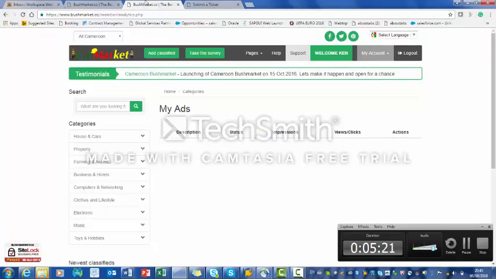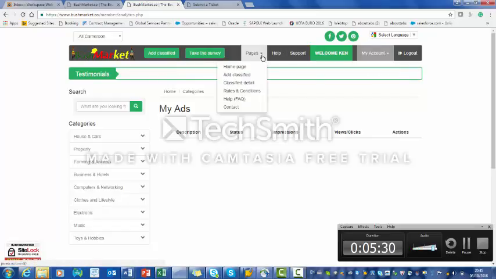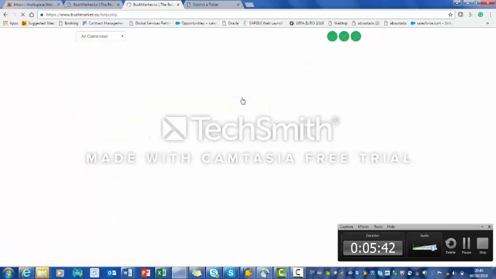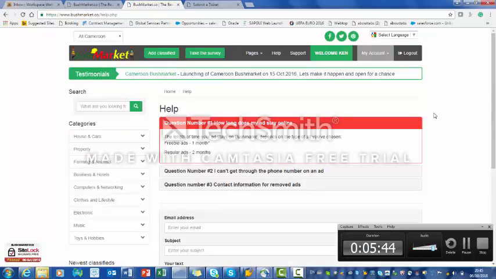If it's a technical issue, our developers are on standby 24 hours, doing a great job for us. So guys, also if you come on the page area here, if you need help, there are frequently asked questions about Bush Market or the rules and regulations about Bush Market, and frequent questions like how long does your free ad stay on our site?